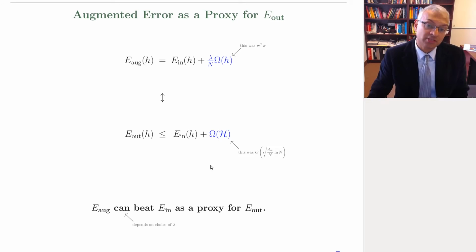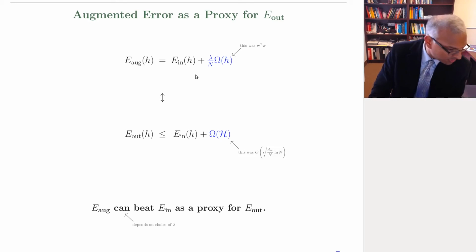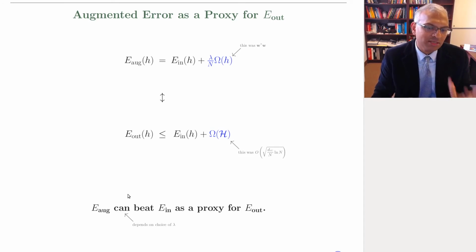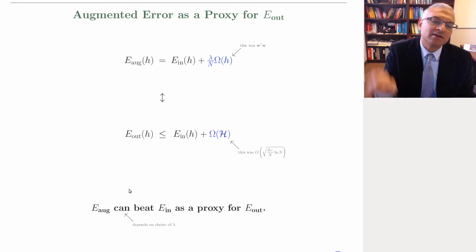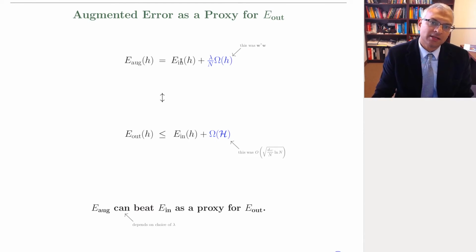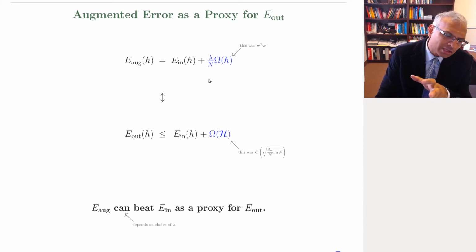But minimizing the augmented error typically results in much better performance because it prevents you from overfitting the noise. That suggests that there are many situations, especially when there's noise, where the augmented error is beating the in-sample error as a proxy for the out-of-sample error. Minimizing the augmented error is better because the augmented error, which has this penalty for the complexity of the hypothesis, is more accurately mimicking the out-of-sample error.